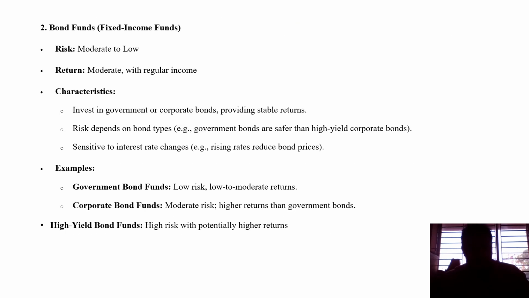So coming to the second point, we have a bond fund, which is also called a fixed income fund, investing in fixed income securities, which is suitable for income generation and capital preservation. When it comes to bond funds, we talk about funds in the form of debt funds also.